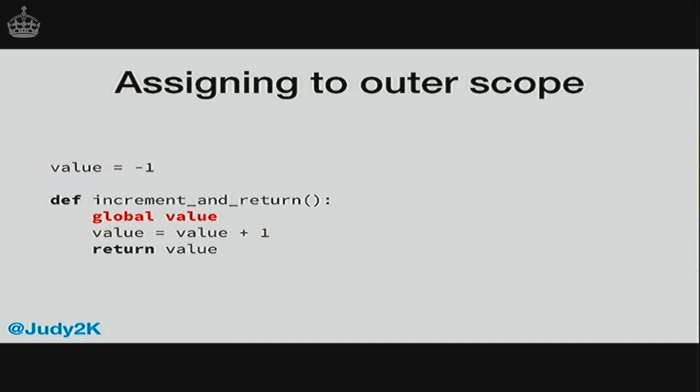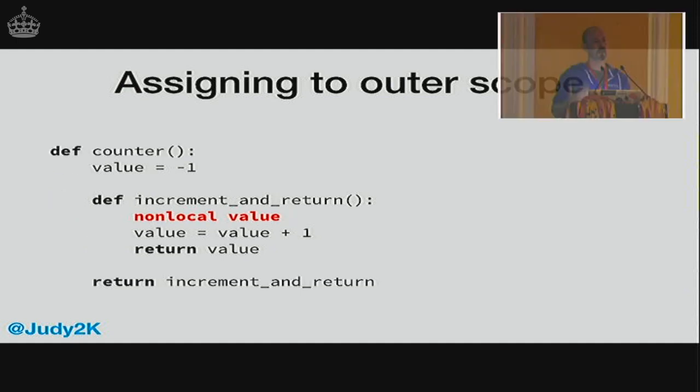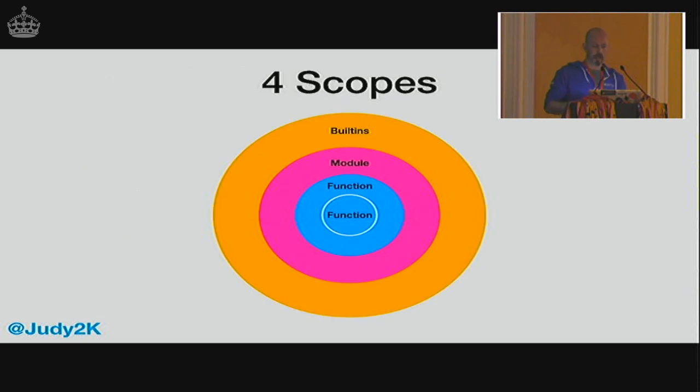And global won't help us because that value variable on the outside isn't global. It's defined in the outer function. So what we need here is nonlocal. Nonlocal is equivalent to global, but it gives you access to the outer function scope. So just to recap, global allows you to get from an inner function to module scope, but if you want to get from an inner function to an outer function, you use nonlocal.